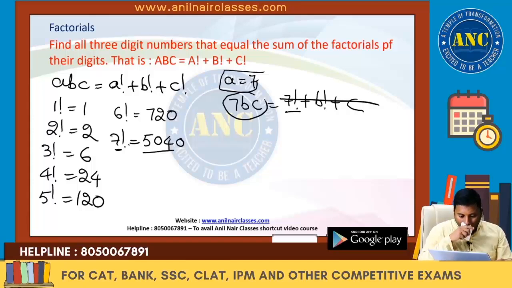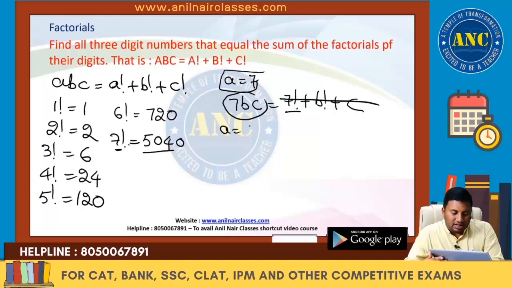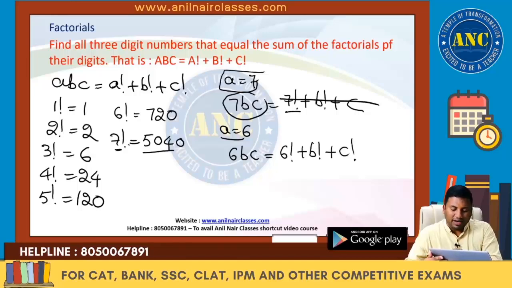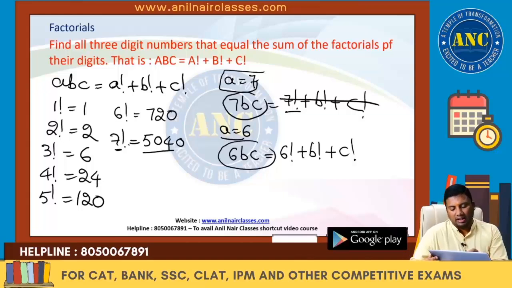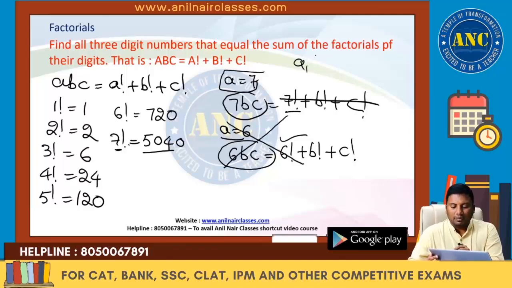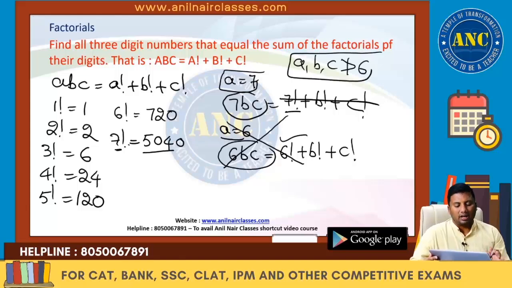A cannot take 7. Can A take 6? Let us see. This will become 6BC, so it will become 6 factorial plus B factorial plus C factorial. 6BC means from 600 to 699. This is 720, and 720 plus something cannot give it. ABC cannot take any value greater than or equal to 6.